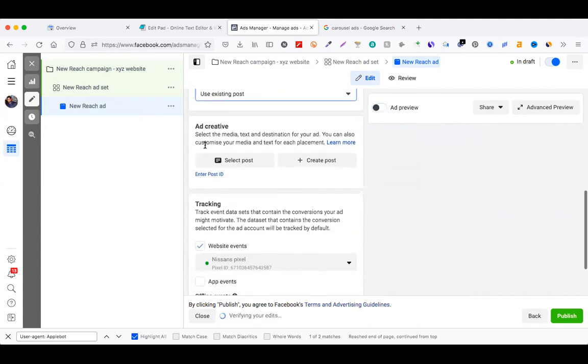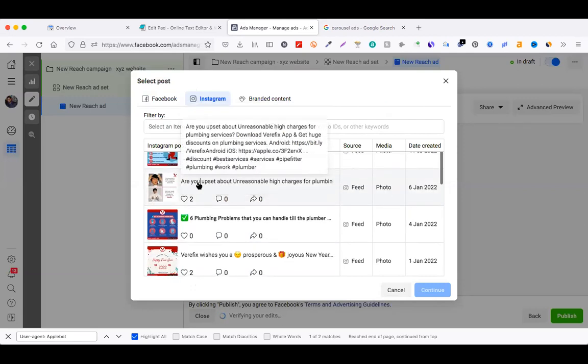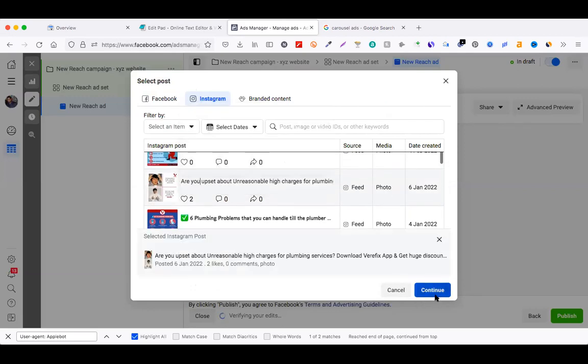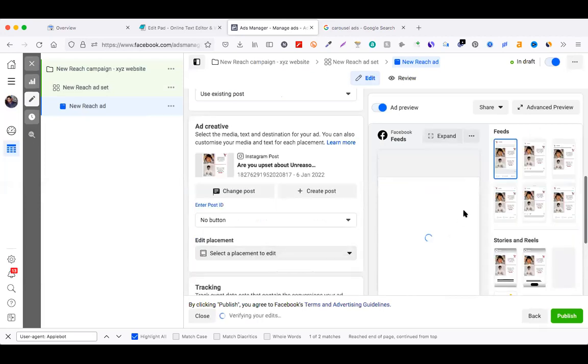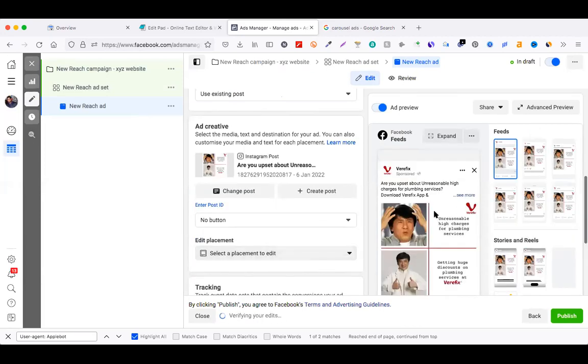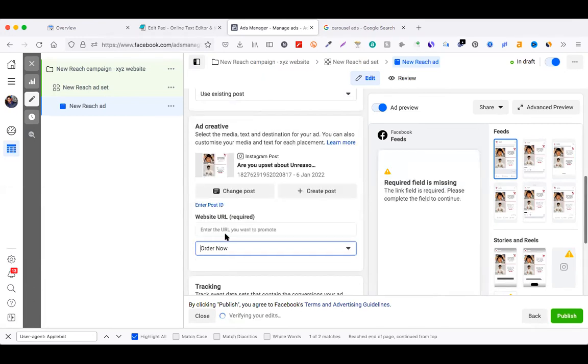As of now I'm selecting an existing post. See, the advertisement is created, and I can include any call to action as well, like Order now or Learn more, and I can put a website URL as well.